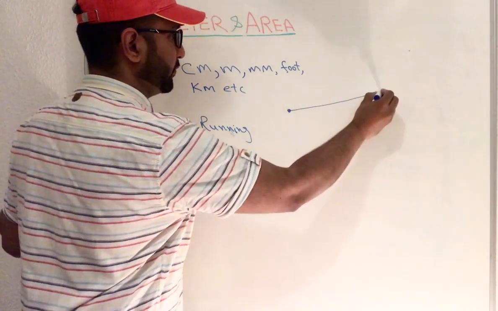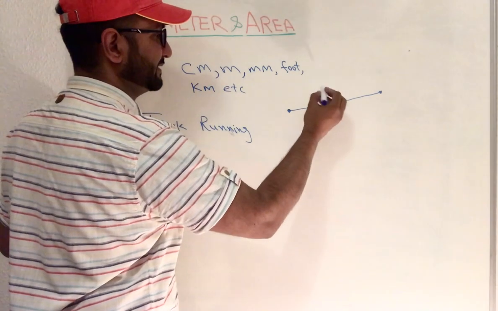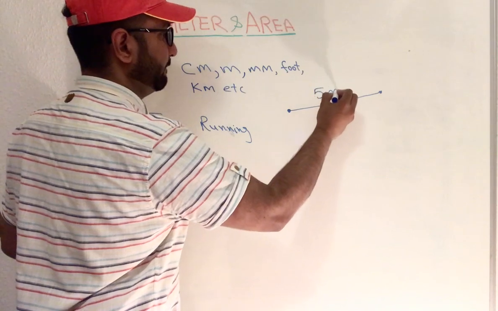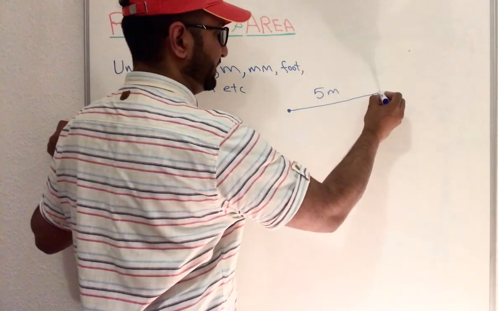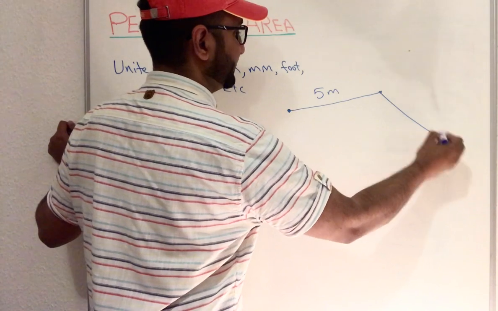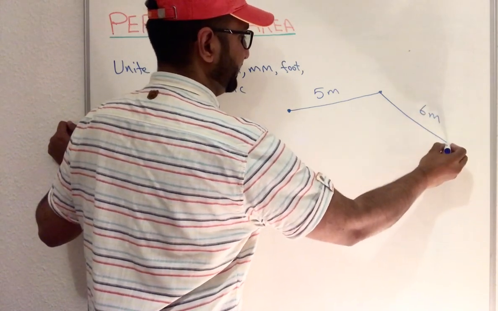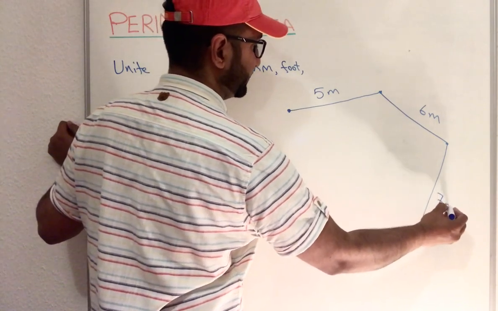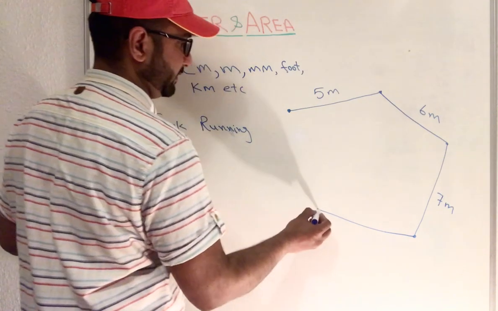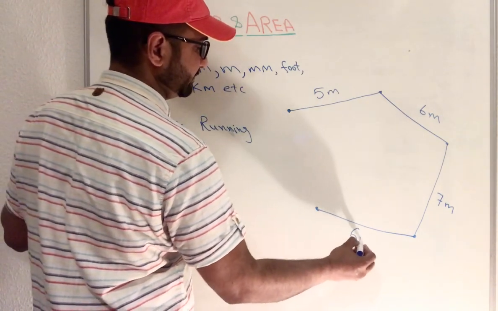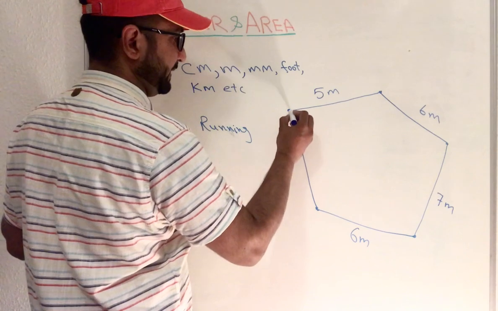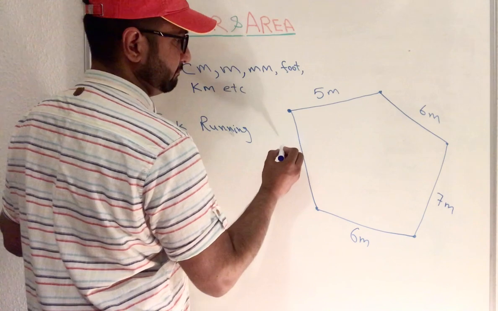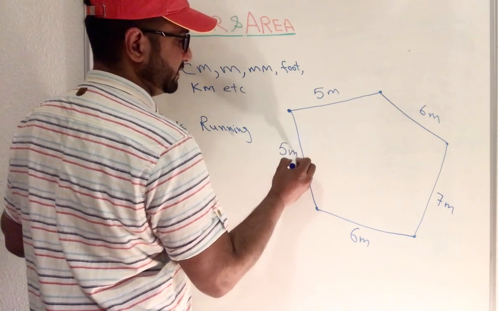They travel from one point to another point, say 5 meter, then from that side to that side about 6 meter, then that side to that side 7 meter, then from here to here 6 meter, and from here back on that track 5 meter, for example.